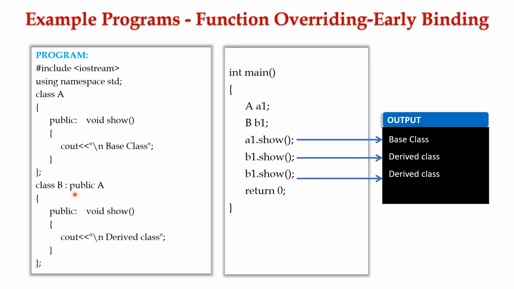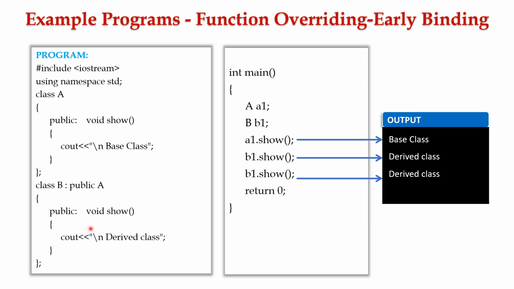Normally, in inheritance, using a derived class object, we can access the variables and member functions which are available in both the base class and the derived class. But here, we are unable to access the base class function using the derived class object, since class B overrides class A. This concept is called function overriding.